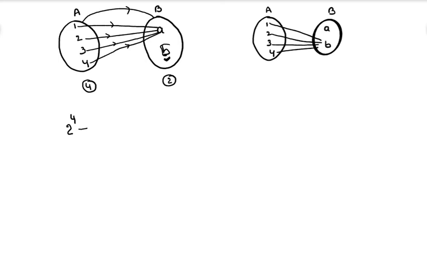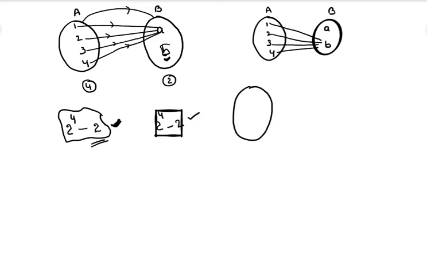That's why from the total number of functions, remove these two cases. This is the answer for the number of onto functions. Here we are going to use the inclusion and exclusion principle for finding the number of onto functions. That's what we discussed: 2 power 4 minus 2, we got the number of onto functions from A to B.